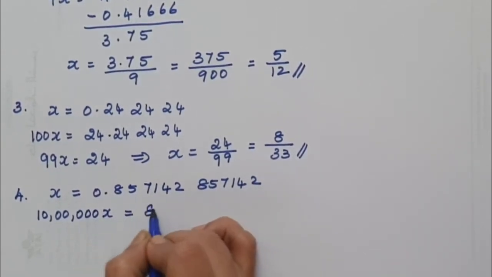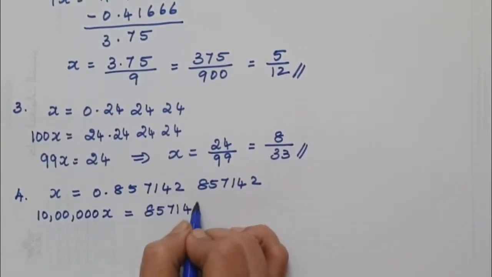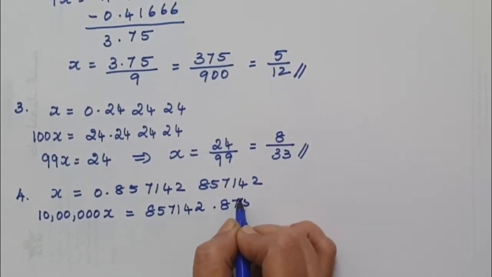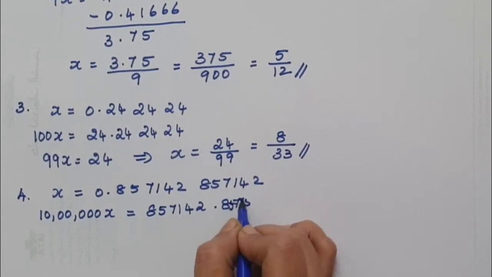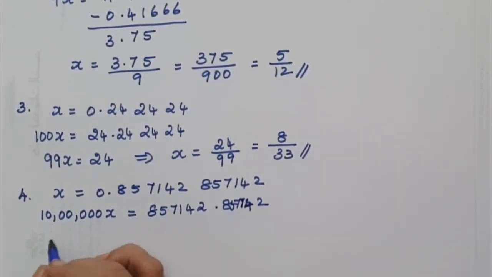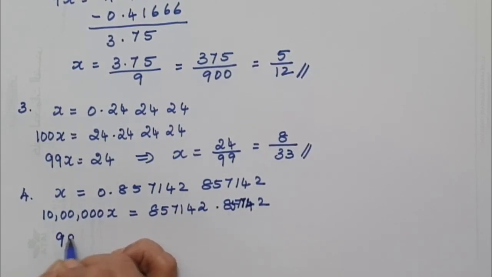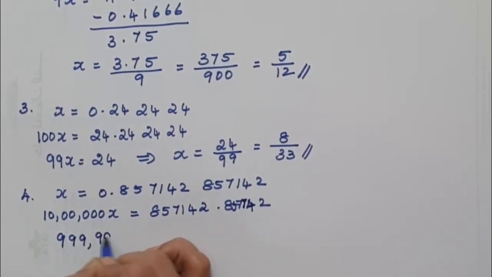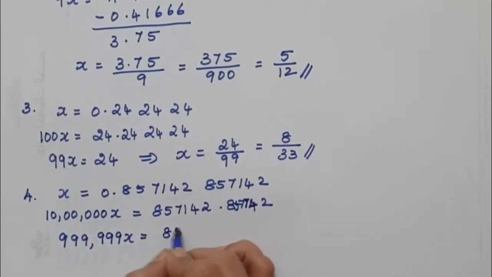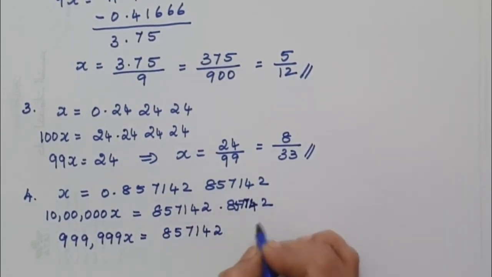So 1,000,000x will be equal to 857,142.857142. So now when we subtract it, it comes as 999,999x will be equal to 857,142.